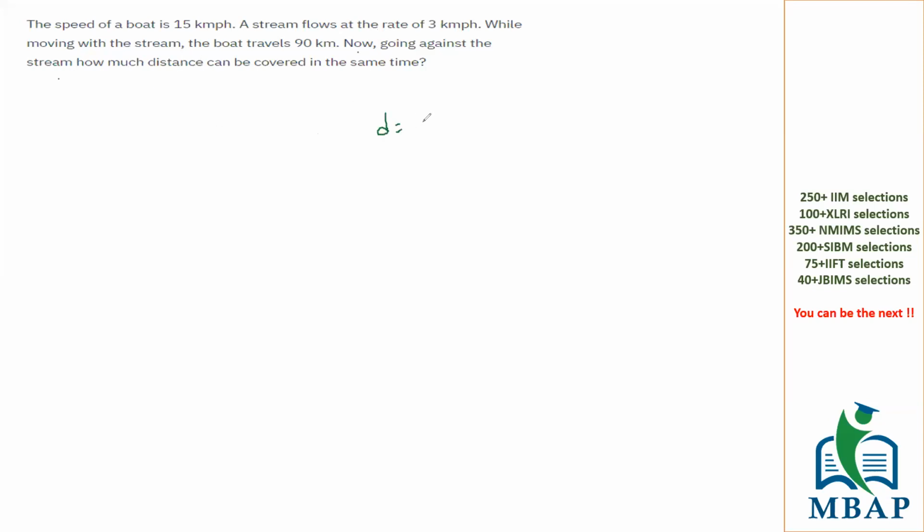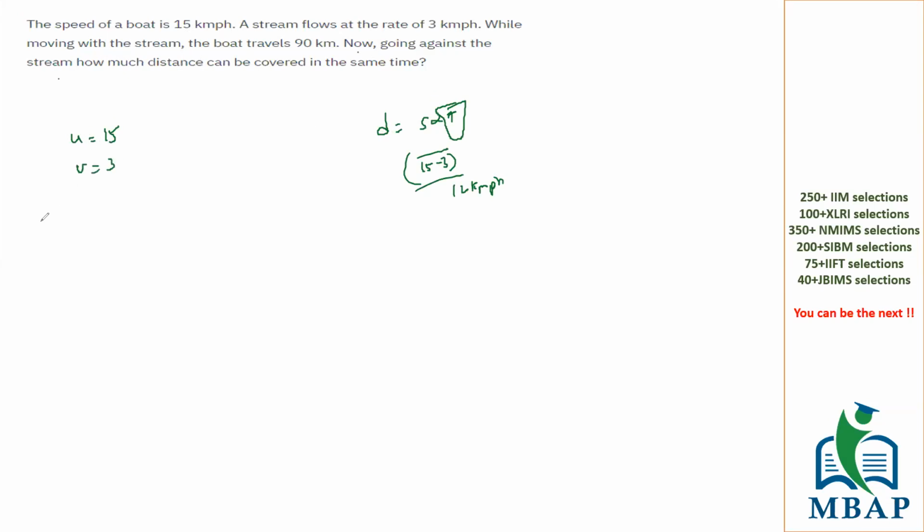We know how we get distance. Distance is nothing but speed into time. When you go in the opposite direction, obviously it's u minus v that we use, which is 15 minus 3. So the effective speed is going to be 12 kmph. But the answer depends on what is the time that is available with us. That can be answered by using the first statement. The speed of the boat is known to you, so u is known as 15 and v is known as 3 km per hour.